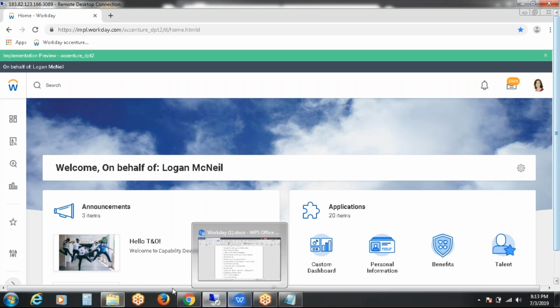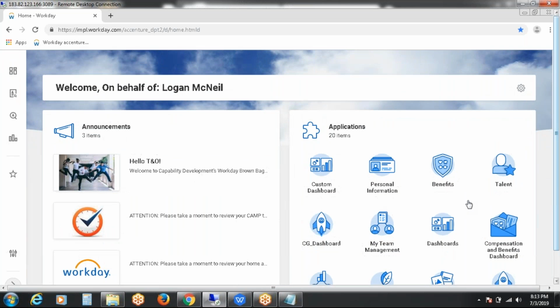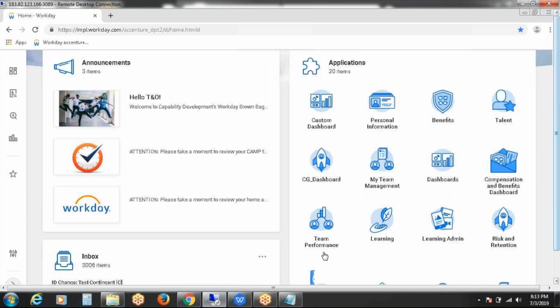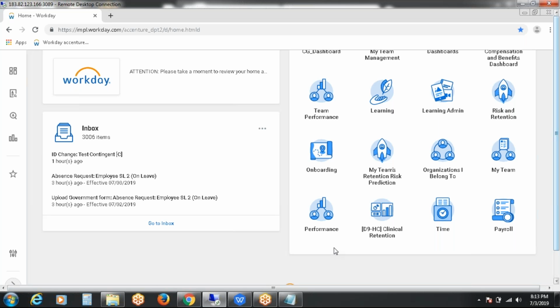So see here, this benefits, personal information, talent, these are all employee related applications. Of course, she is the head of Workday GMS, but still she has these employee related applications. But see here: my team management, team performance, my team retention risk, my team. These are all team related manager applications. Okay, and functional icons are nothing but these things only, like inbox, profile, worklet icon, Workday icon.